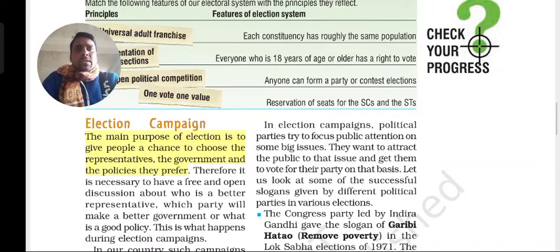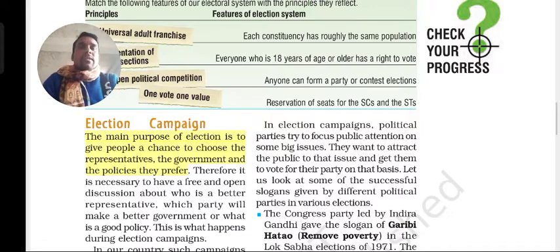Let us look at it. The main purpose of election is to give the people a chance to choose the representative, the government and the policies they prefer. So what type of government they need, what type of policies the government is making, what type of representatives they need, the people have a great chance to choose their representative because of this campaign.